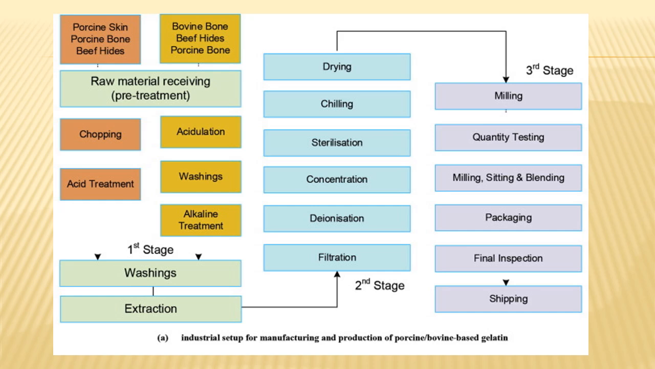And in the third stage, it is further drying, milling, quality control and storage. So there will be several quality parameters tested. Then it will undergo the grinding or milling, then packaging and inspection, and then there will be marketing. So this is the industrial detail about the preparation of gelatin powder.